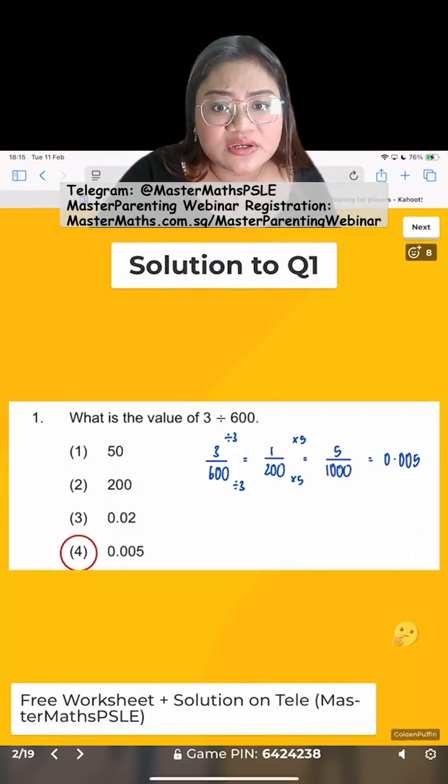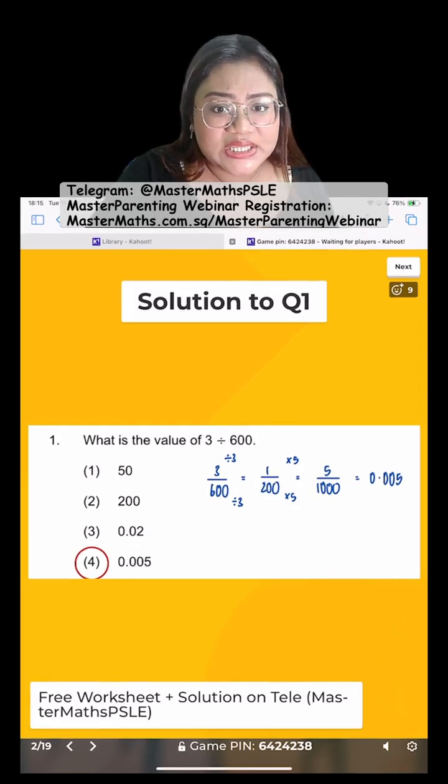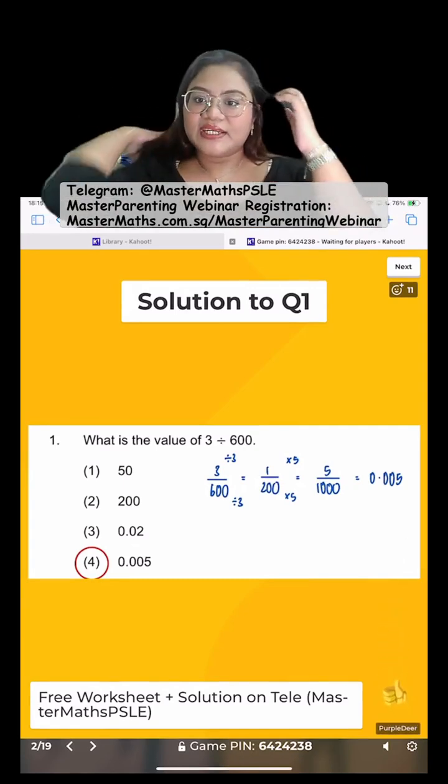Okay, I'm really sorry. I think you cannot see some of the solutions, so I'm going to make it a little bit smaller for you guys. Okay, let's see. I think that's better. Okay.